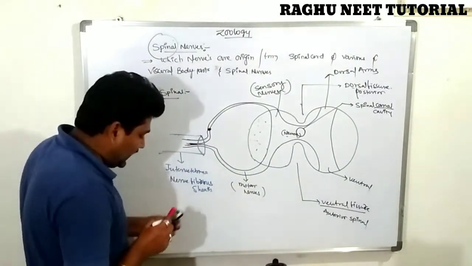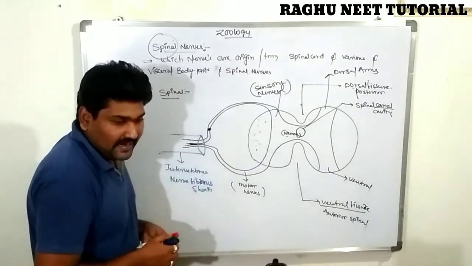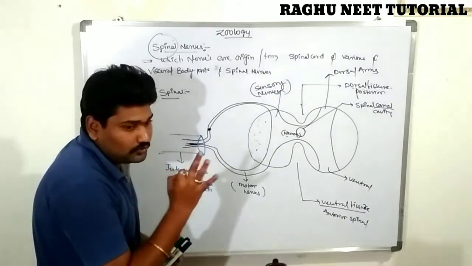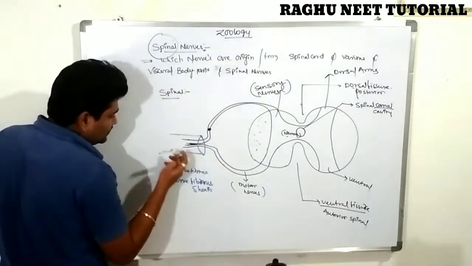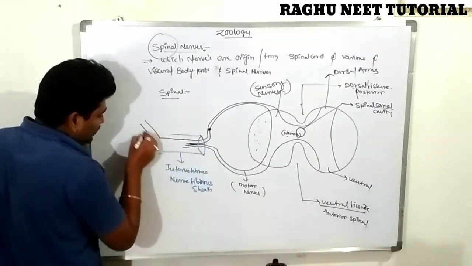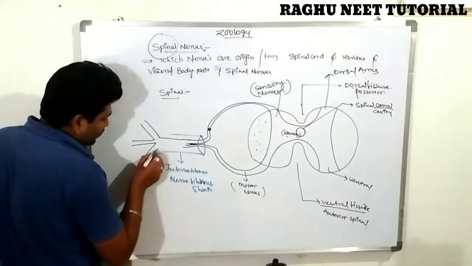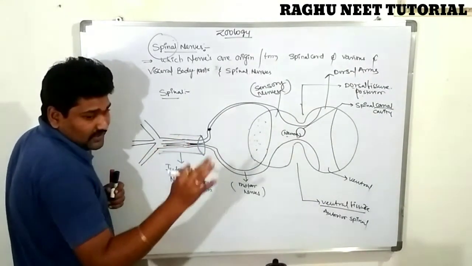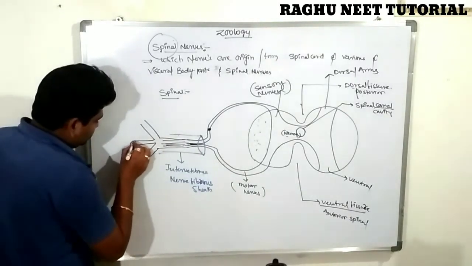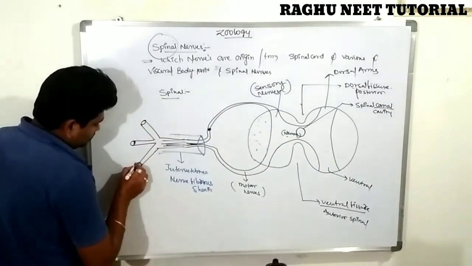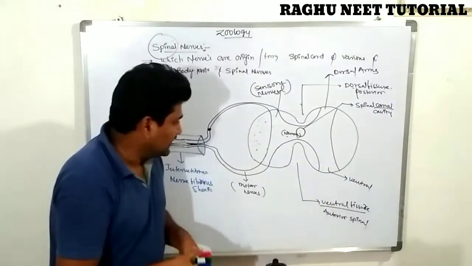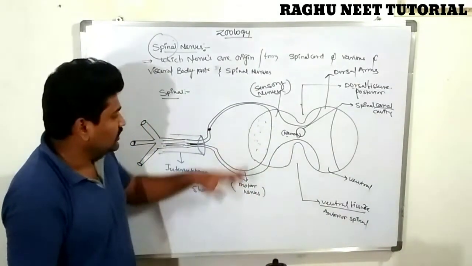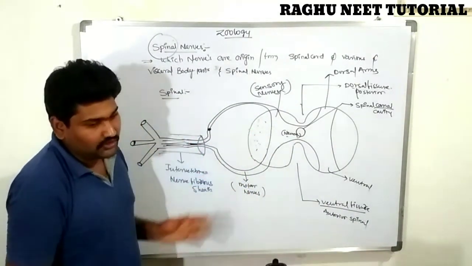These nerves come out and form three divisions; they bifurcate into three regions. These two nerves are divided into three nerves. How many? Three nerves. Are you clear? First, what I am saying: these are the dorsal and ventral arms. The dorsal arm is there and the ventral arm is there. The two arms.